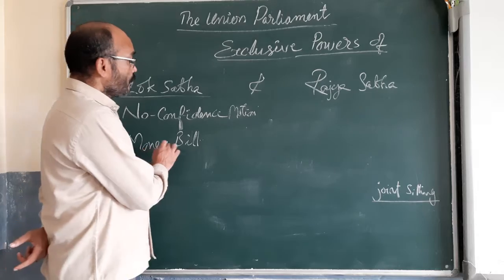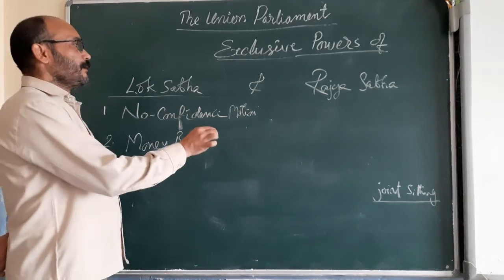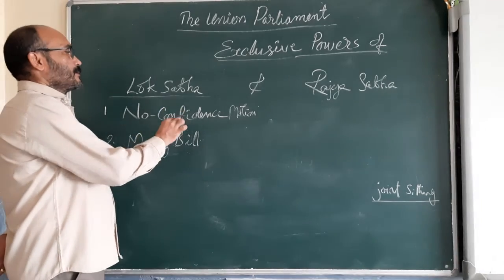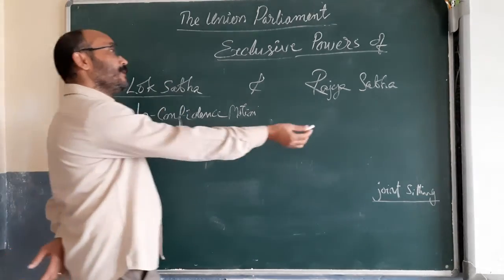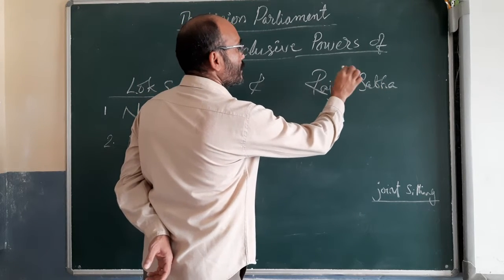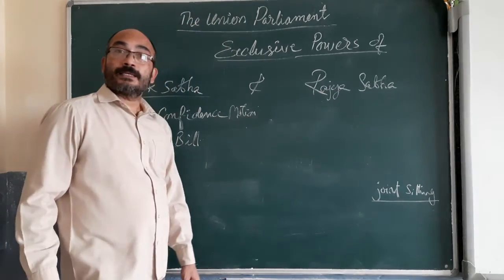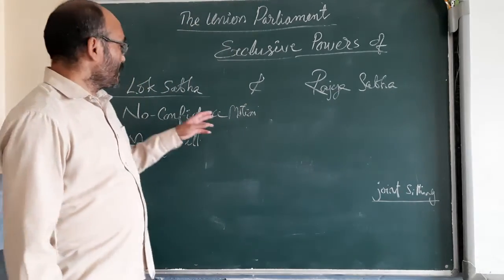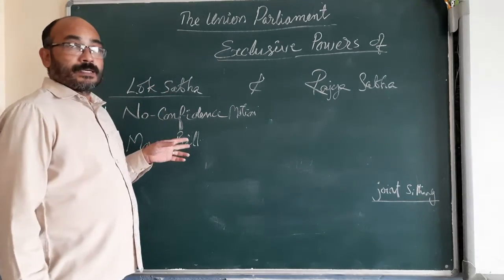The Speaker will go through that bill. Before introducing any bill in the Lok Sabha, the presiding officer of Lok Sabha, that is the Speaker, will go through that bill. Similarly, if a bill is introduced in Rajya Sabha, then first it will go to the chairman of Rajya Sabha, who is the presiding officer. So the chairman will go through that bill. Here we are learning about the money bill, that's why we come to the case of Lok Sabha.